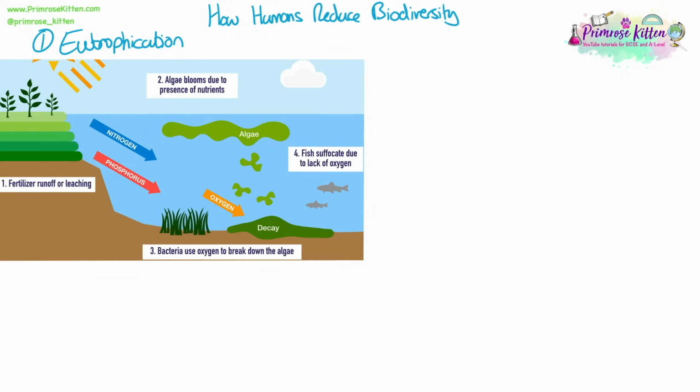This blocks light, so plants lower down in the pond can't photosynthesize anymore, so they die. And then decomposers start to decay this dead plant material, and in doing so, they respire and use up the oxygen in the water. When there is not enough oxygen left in the water, this will cause other larger organisms that depend on the oxygen in the water for respiration, such as fish, frogs, and other organisms, to die. This therefore reduces the biodiversity of the pond.